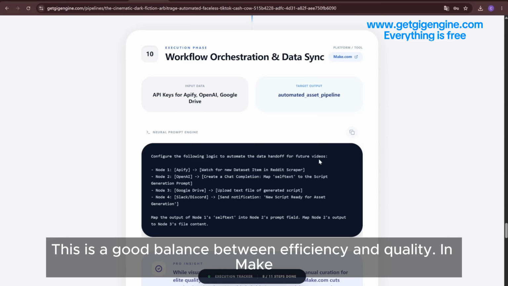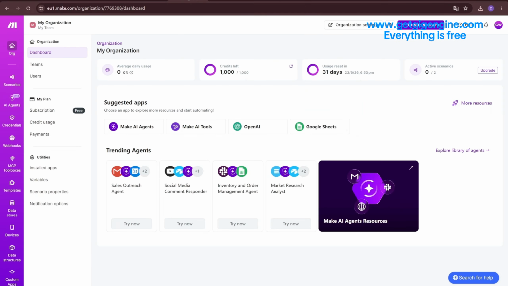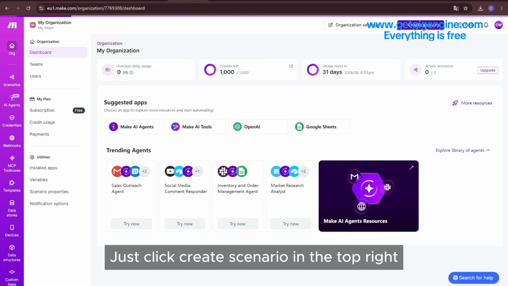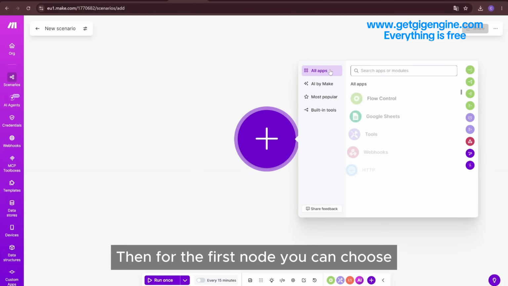In Make.com, it's very simple to configure nodes. Just click Create Scenario in the top right. Then for the first node, you can choose.